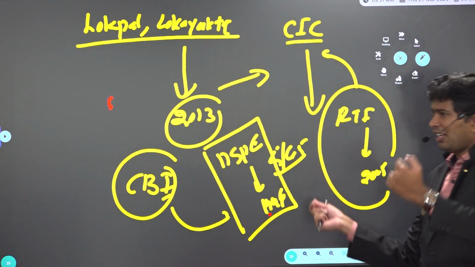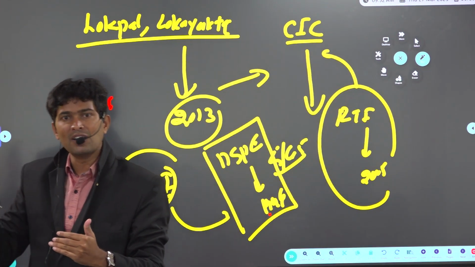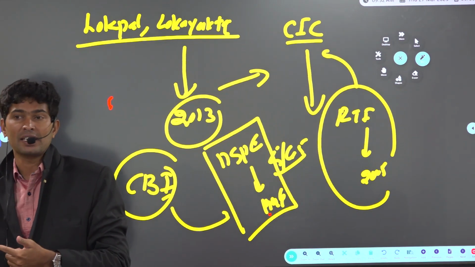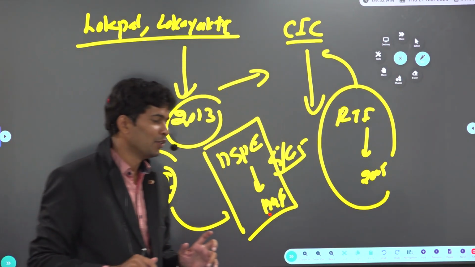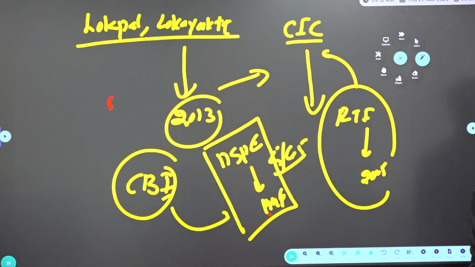But if the court has given an order to CBI to investigate, then the case will be passed on to CBI. If they simply want to come and investigate, the state has to give consent, then only they can come. It was established under the Delhi Special Police Establishment Act. Apart from that, it is directly under the MHA, Ministry of Home Affairs, but it is not a statutory body. It derives its powers from the Delhi Special Police Establishment Act.